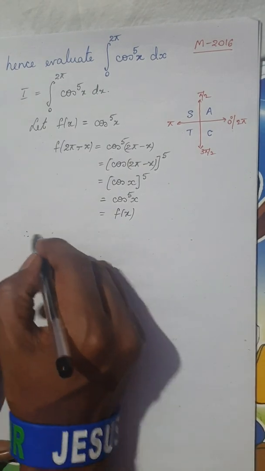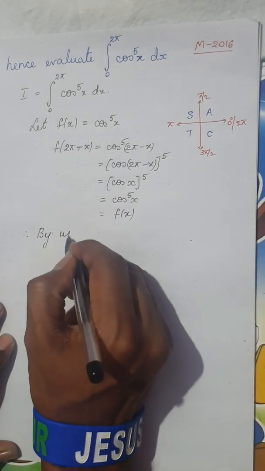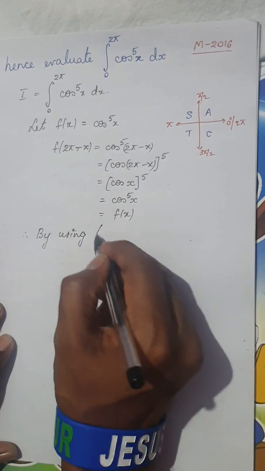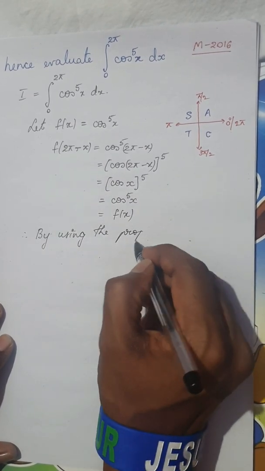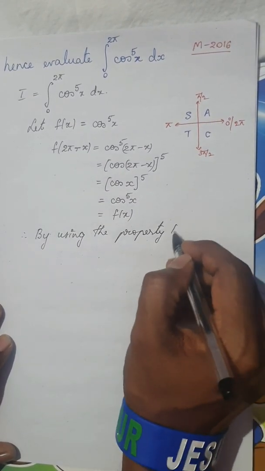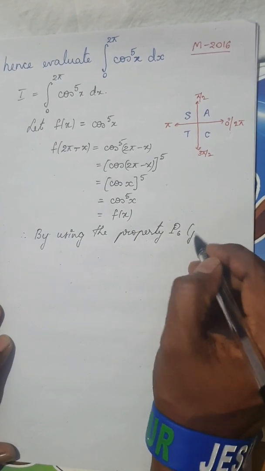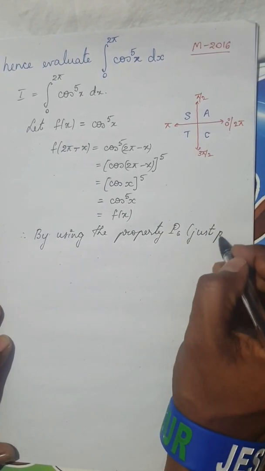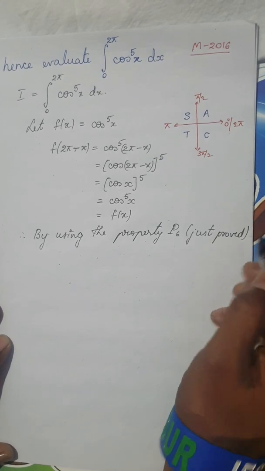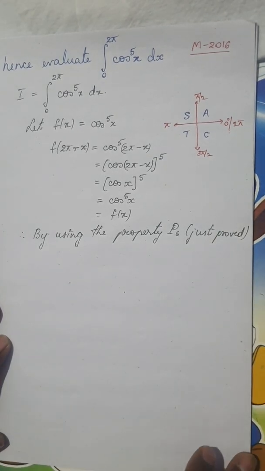Okay, therefore by using the property P6, because just proved, you can say, because in the exam you would just prove the property and then solve the question.